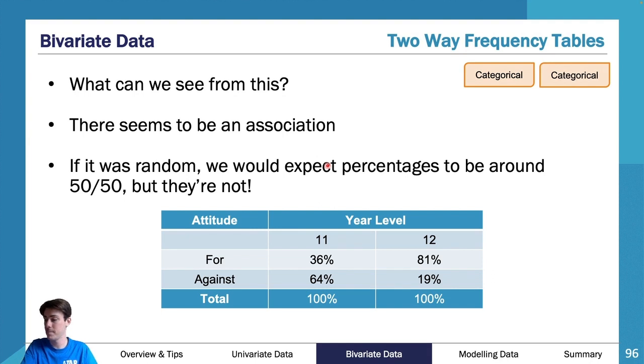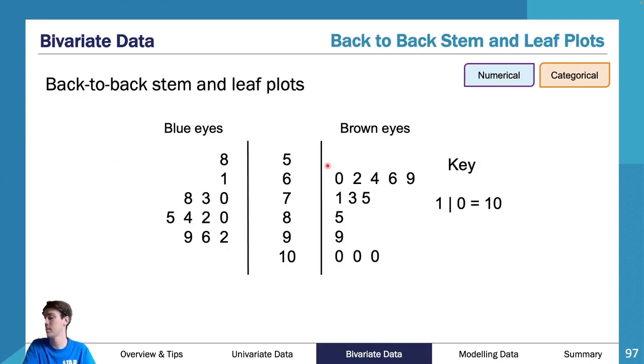So, moving forward, back-to-back stem and leaf plots. Back-to-back stem and leaf plots can use two pieces of categorical data, and they can use numerical data. So it's a bit of an odd one here because in this sense, we might be looking at, I don't know, age or maybe diameter of the iris or something. It's a bit weird. I don't know why we used eye color and then, I don't know, whatever the numerical piece of data is here. It's a bit of a weird example. I don't know why we use this exact example.